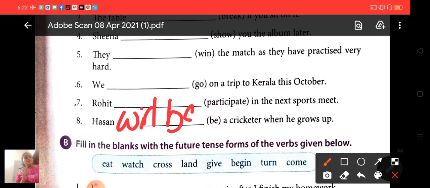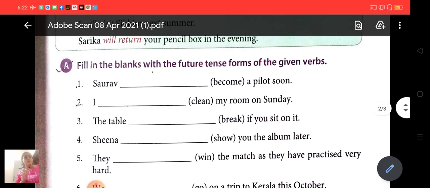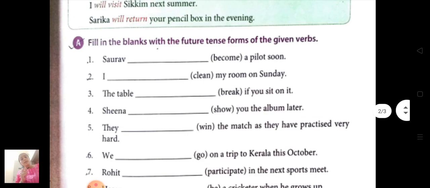Okay. So now with this we come to the end of this lesson, end of this video. So you have to write this exercise A in your rough book. You have to write it again in your rough book as homework.